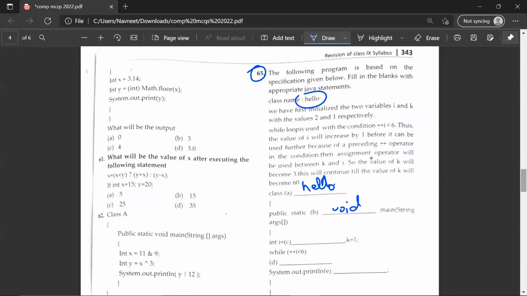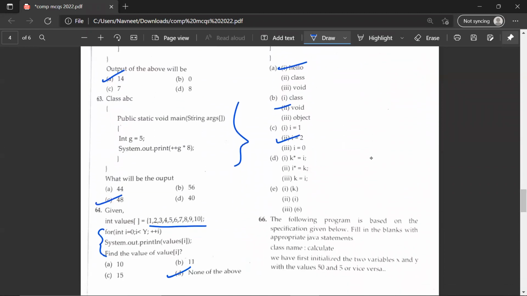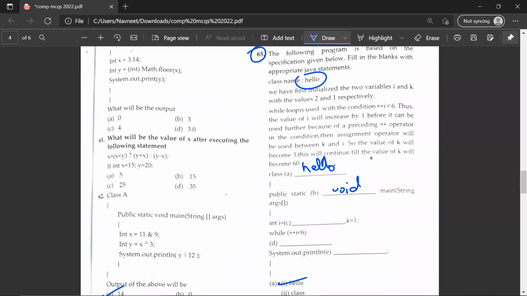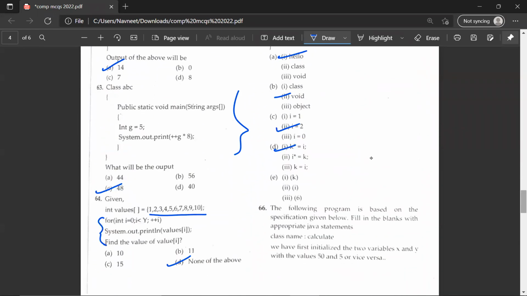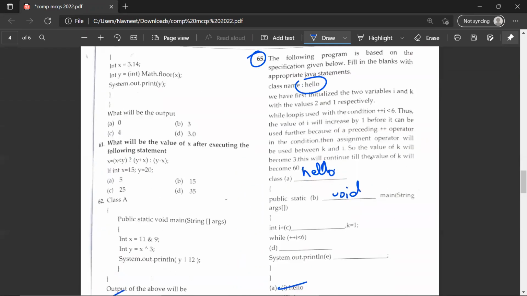So let's look at this code properly. And the correct answer would be second, i is equal to 2. The D question, the correct answer would be first. Just look at the code carefully. The E question, the correct answer would be first, because we have to print the value of k.